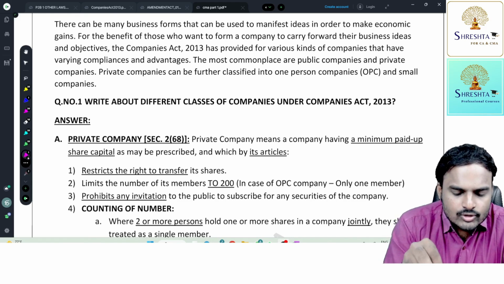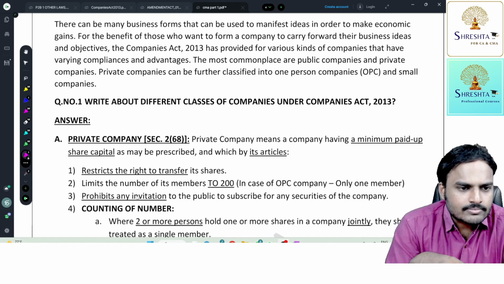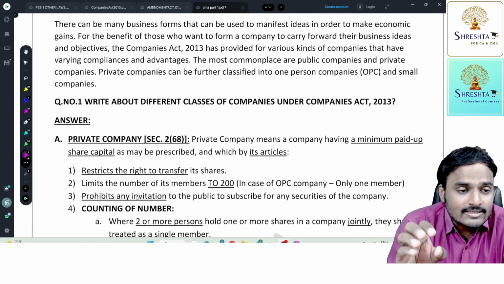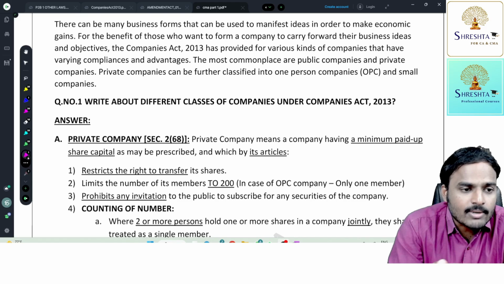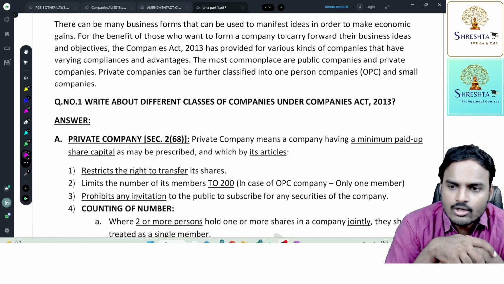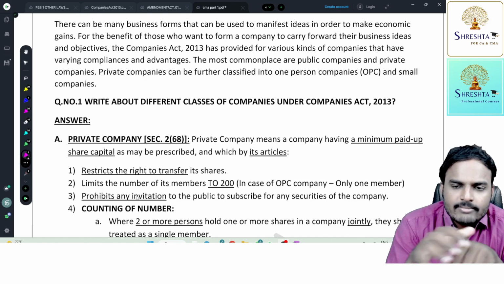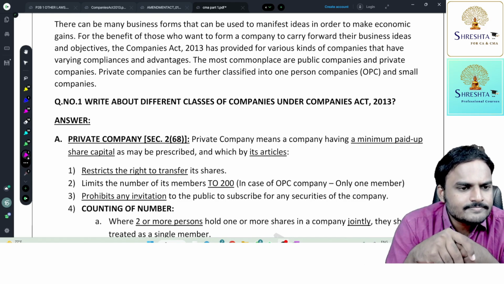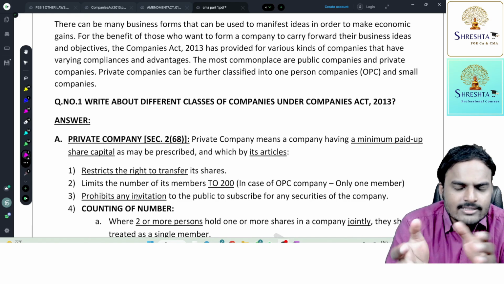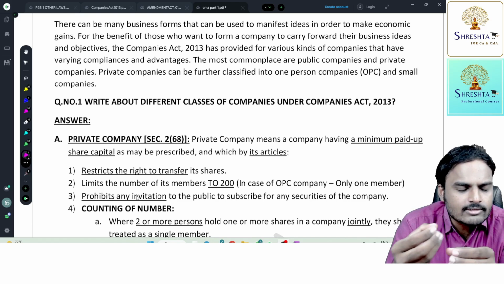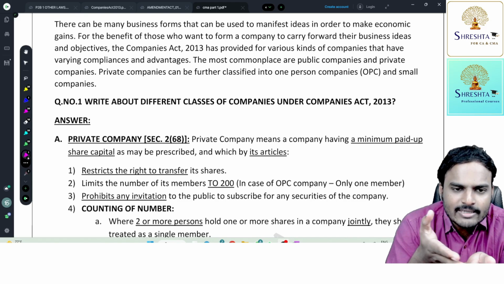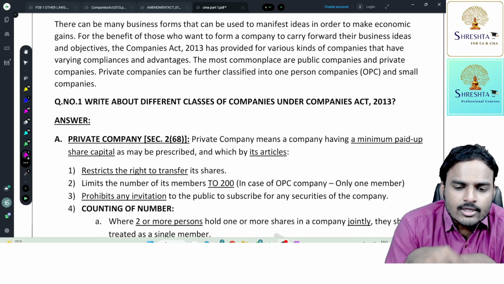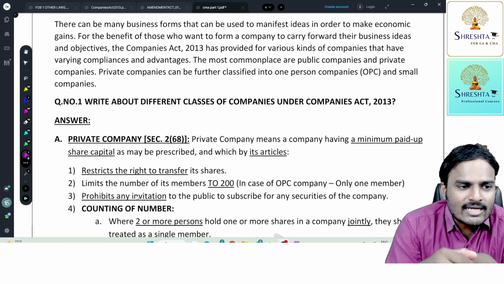So simply to make employees a part of ownership, whatever shares you issue to the employees, those members are not counted for the purpose of 200. So making employees owners, what is the advantage, sir? See, today a company can survive only because of employees. If employees are not performing well, take a software company example. If employees are not giving proper programs, do you think that company will survive in the long run? No.